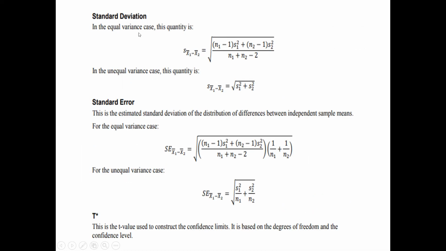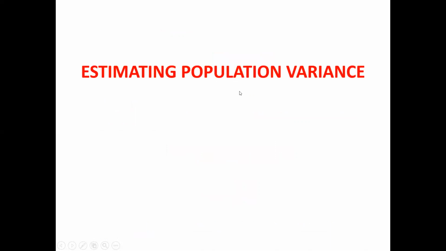So with equal variance or unequal variance, you can calculate in two ways. You have two points of view. When you have equal variance, then this is the formula. When you have unequal variance, this is the formula. So now, apart from the mean, among population parameters you can also calculate variance. You can calculate the population variance as well.